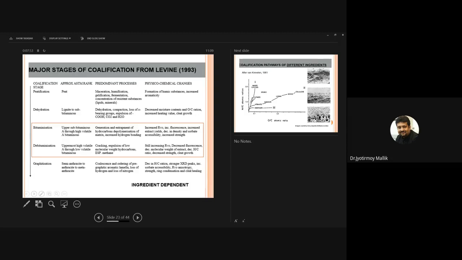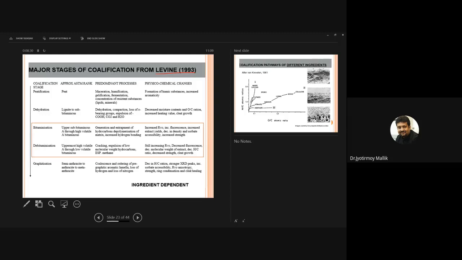So the major stages of coalification given by Levine 1993. Okay, as we have said, the approximate ASTM ranks range from peat to lignite to subbituminous, then upper subbituminous through high volatile bituminous, then high volatile through low volatile bituminous, and then semi-anthracite, anthracite, and meta-anthracite.